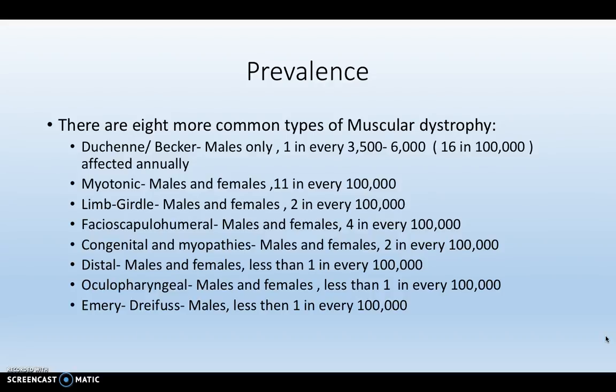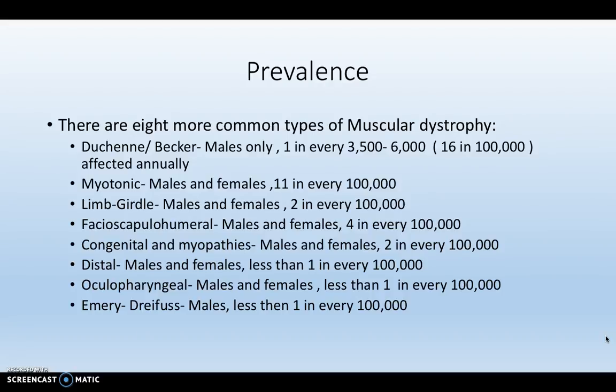Limb-girdle muscular dystrophy affects males and females. Facioscapulohumeral muscular dystrophy affects males and females, usually by age 20, but onset is typically seen in the teens. Congenital and myopathy muscular dystrophy affects males and females, typically at birth or in early infancy. Distal muscular dystrophy affects males and females in the late teens up to adulthood.